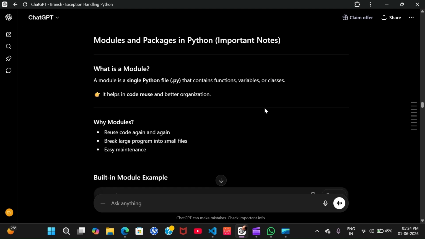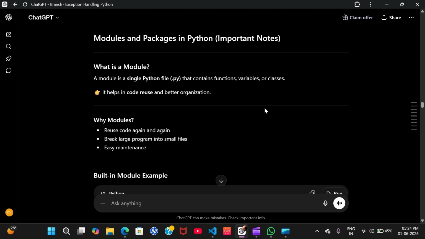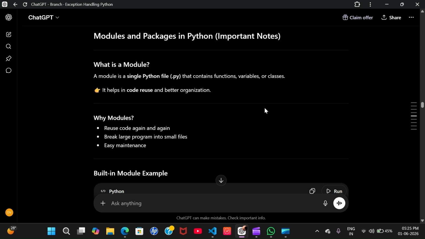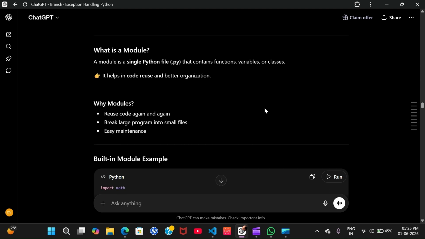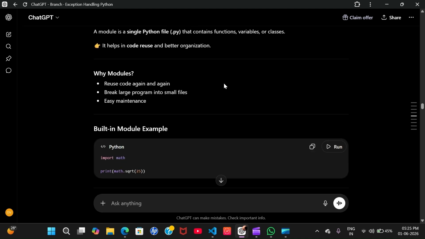Now let's have a look at modules and packages in Python. What is a module? A module is a single Python file, with the extension .py, that contains functions, variables, and classes. With the help of this, we can reuse our code again and again by just importing it.